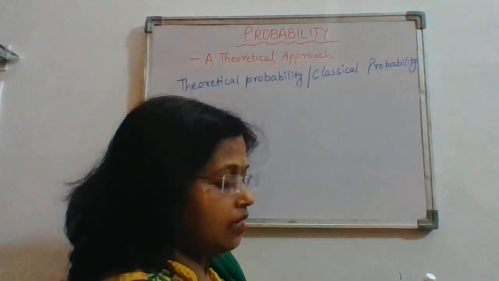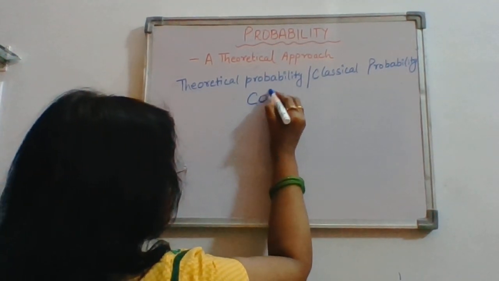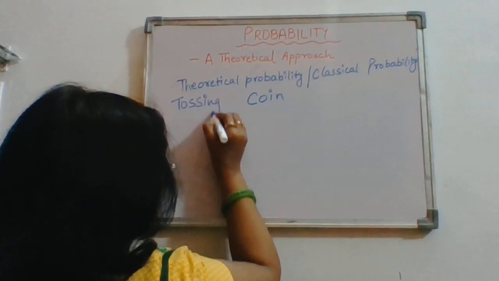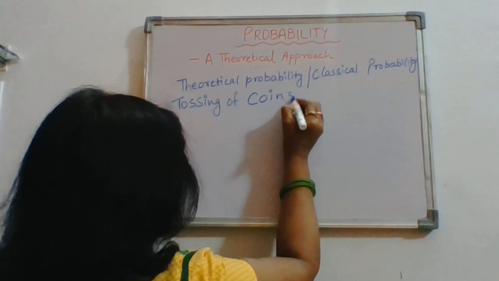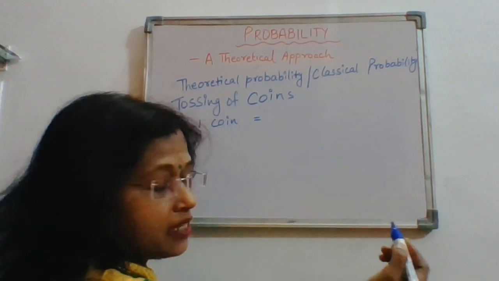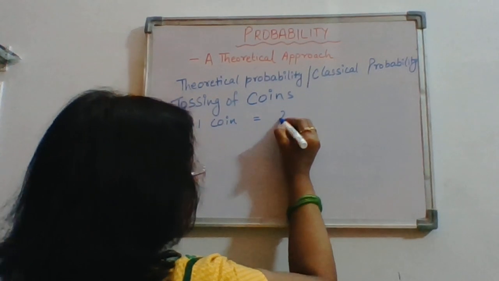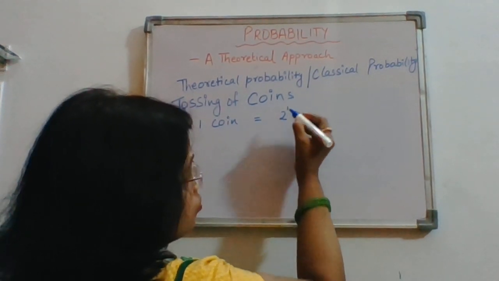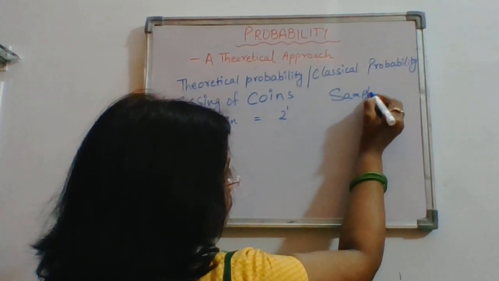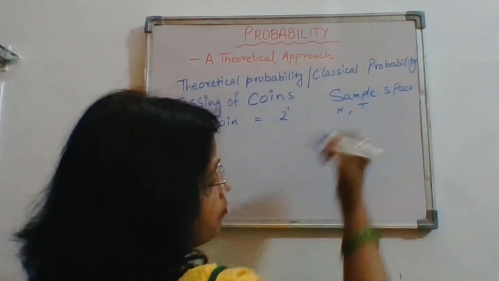Now, tossing of a coin. When we toss one coin, it is having either head or tail. We are tossing only one coin, so the sample space we are going to prepare will be either head or tail.